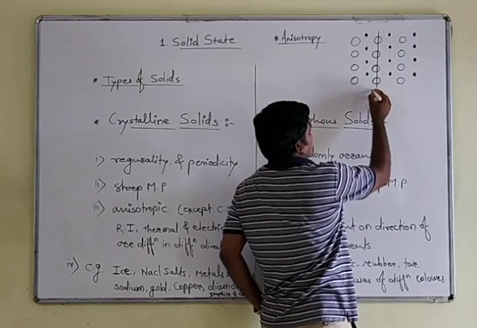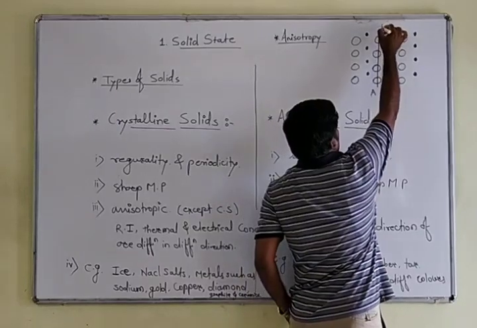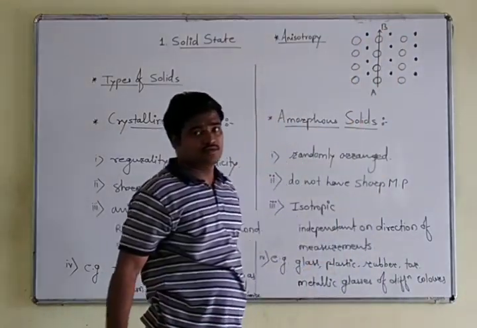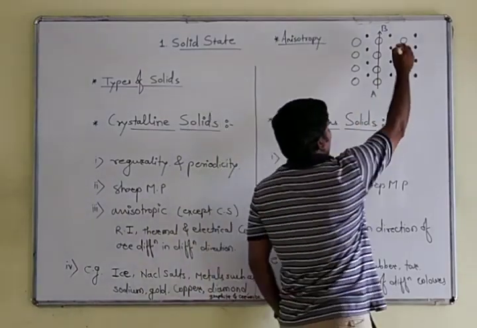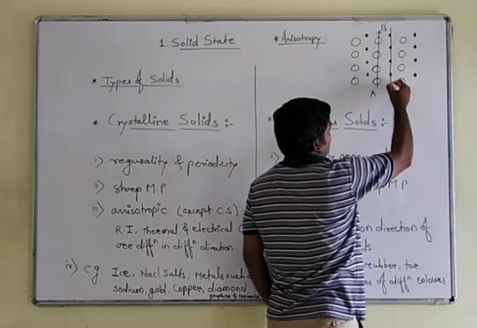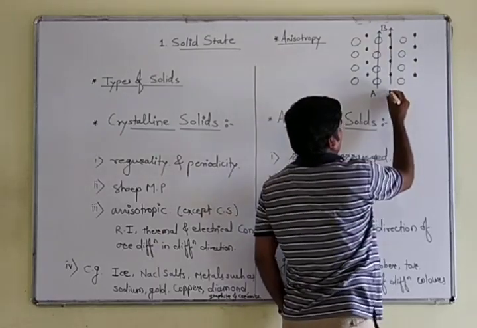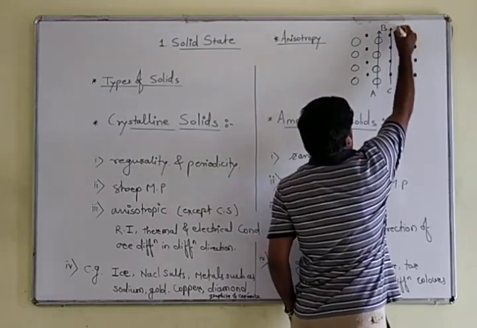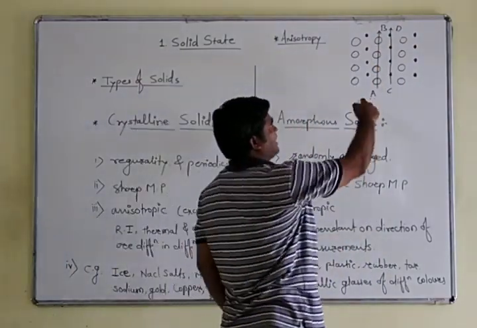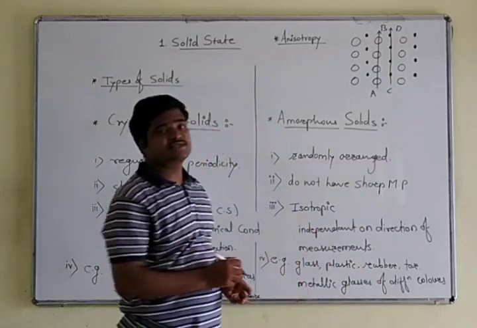Suppose I have considered this one column as AB. Look at this arrow, or this column, and another column of these particles. Look at AB and CD.